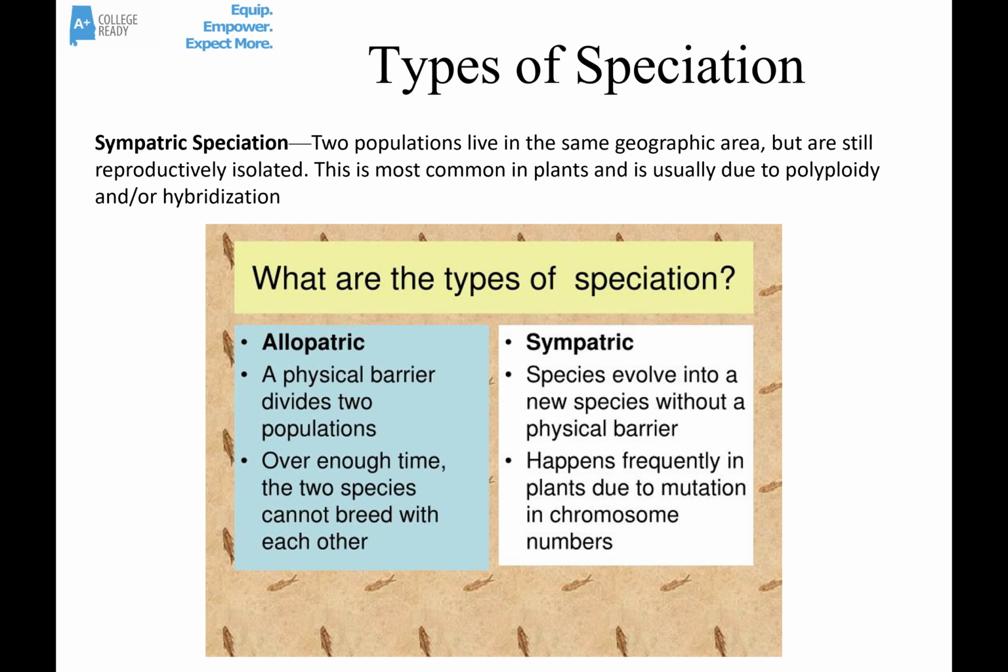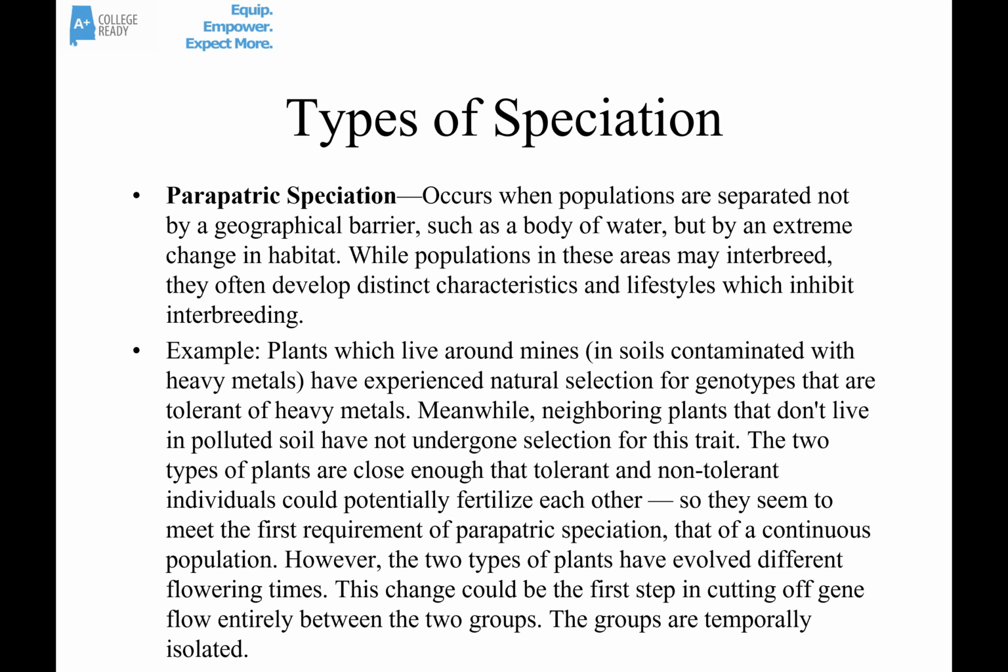The last type of speciation we'll mention is called parapatric. This occurs when populations are separated not by a geographical barrier, but by some kind of extreme change in habitat. So they might be living side by side, and they ought to be able to interbreed, but usually they don't. A good example of this are plants that live around mines with really contaminated, toxic soil. A lot of the plants that live in that soil died, but the plants that survived were the ones that were more tolerant to the heavy toxic metals in the soil.